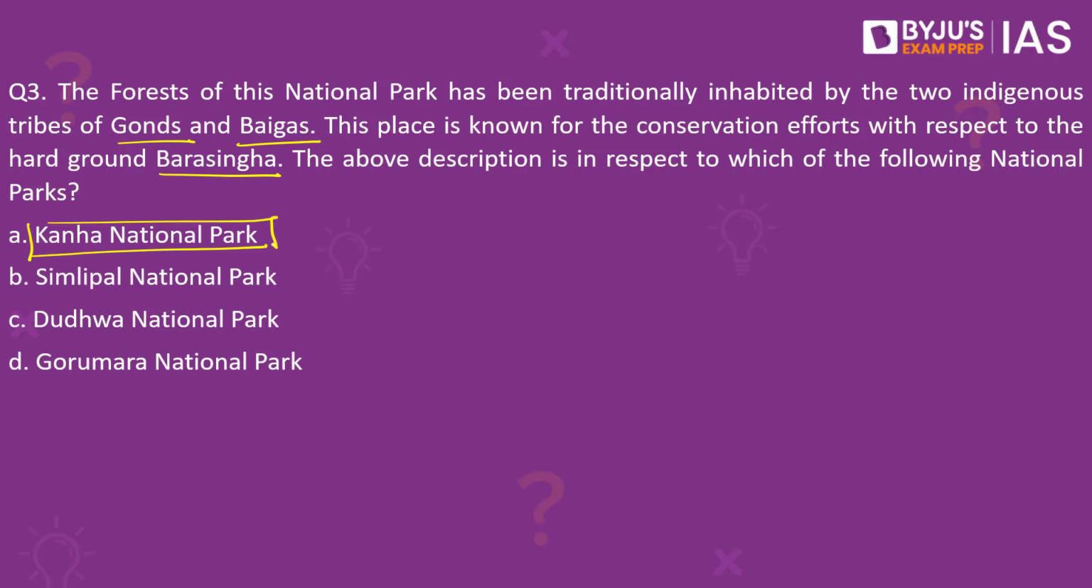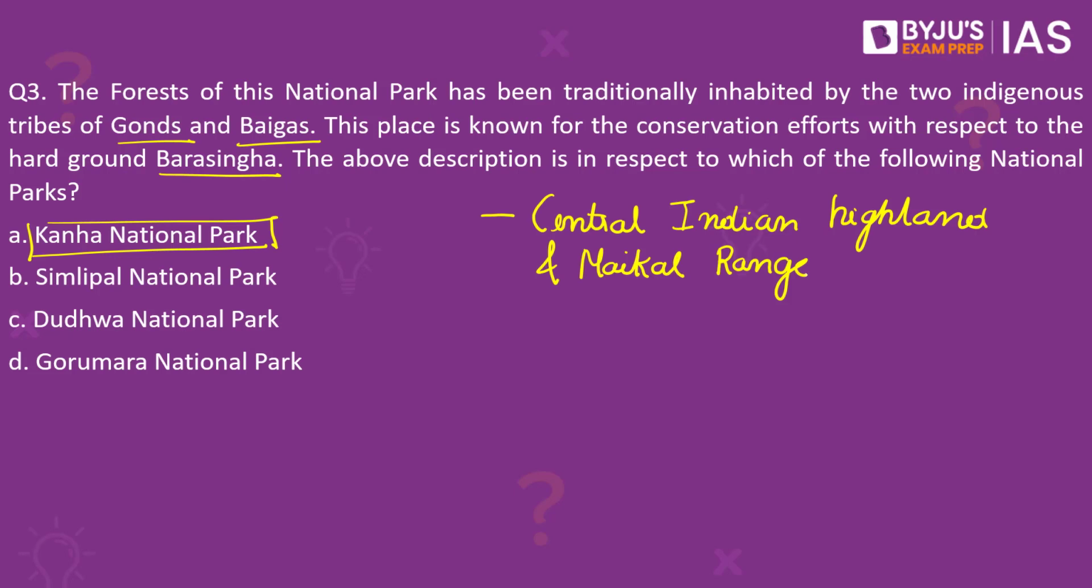The Kanha National Park is located in the central Indian highlands. It is located along the Maikal Range. The Kanha National Park has been home to two indigenous tribes of central India, namely the Gonds and Baigas. The national park is best known for the conservation efforts with respect to Barasinga. Please note that Barasinga is a type of deer. It is their distinct antlers which give them the name Barasinga. In fact, Barasinga is also sometimes referred to as the jewel of Kanha.